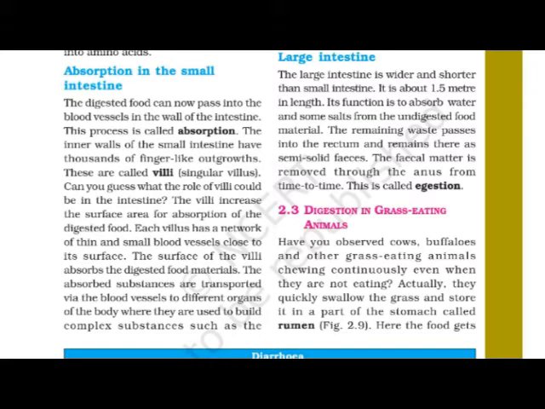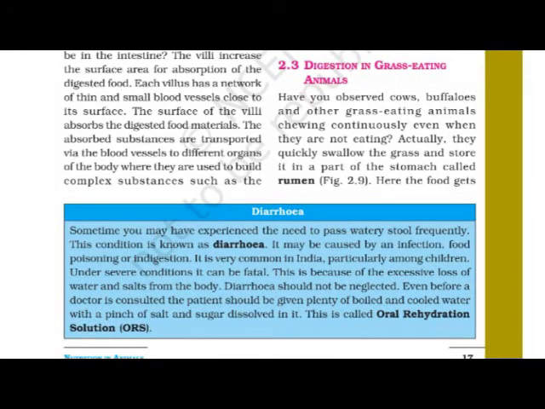Okay, here in the true sense the process of digestion completes, which we started with the mouth. Today we have just completed that process of digestion in the human body, which ends with the large intestine, actually with the anus. Now we are going to see the next point, 2.3, digestion in grass eating animals.